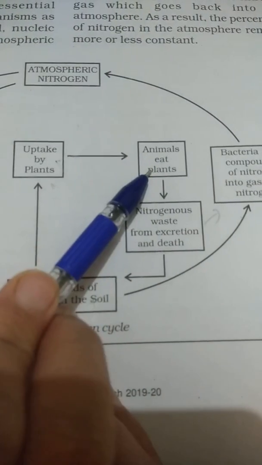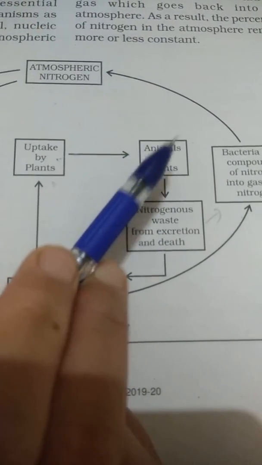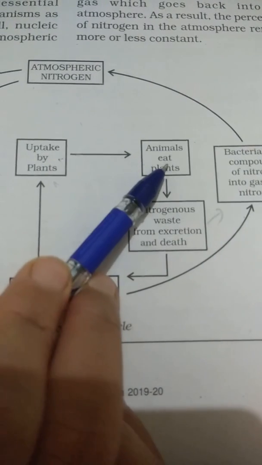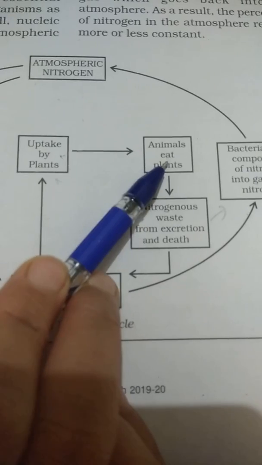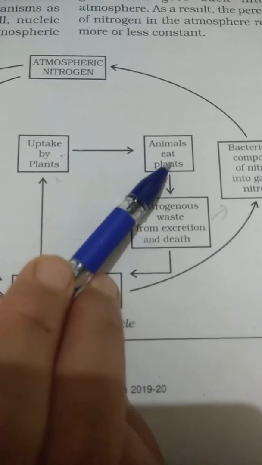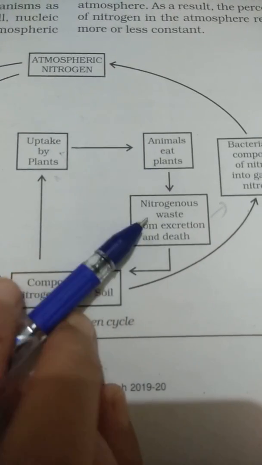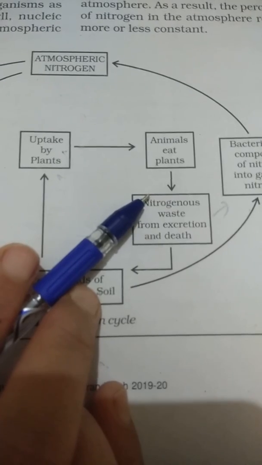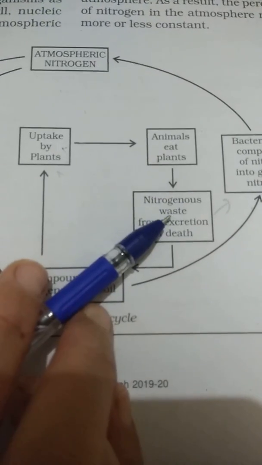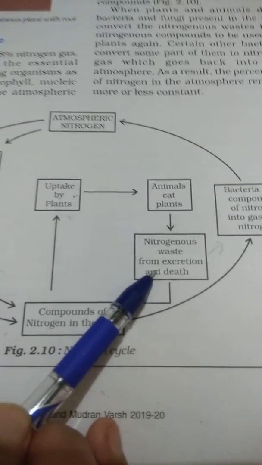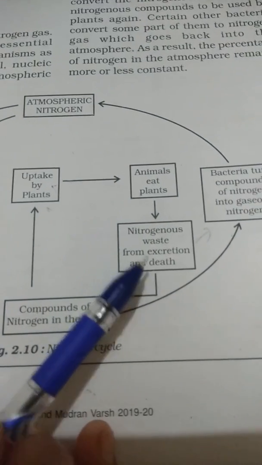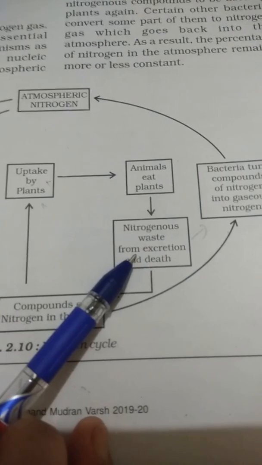When plants and animals die, the complex nitrogen compounds like protein present in their dead bodies are decomposed and converted into simple compounds of nitrogen by certain bacteria and fungi present in the soil. Animal excretions, urine, are also converted into simpler compounds of nitrogen.